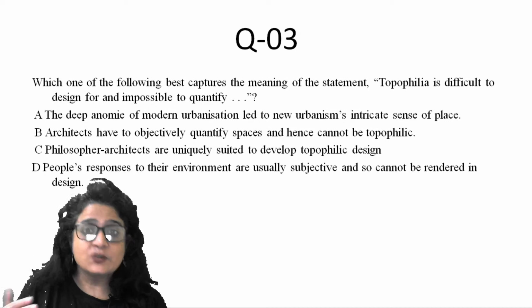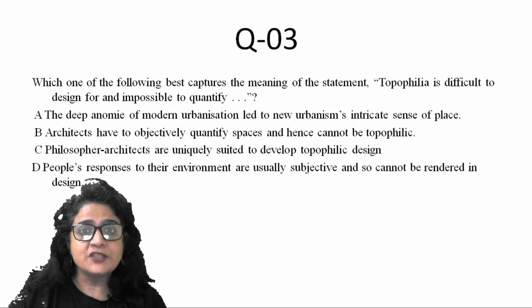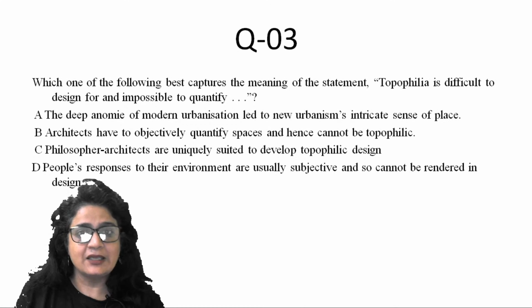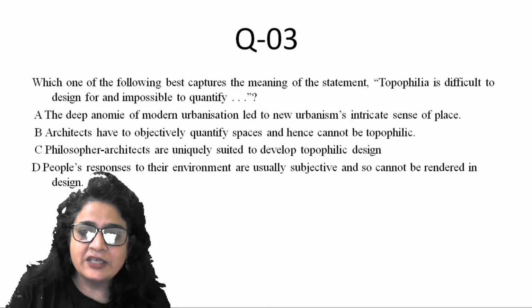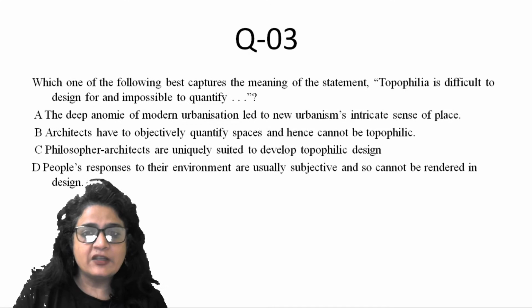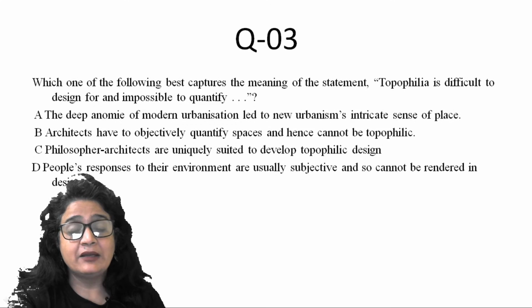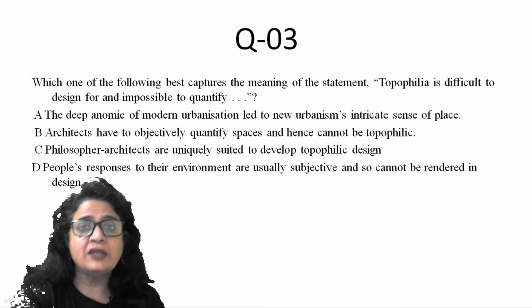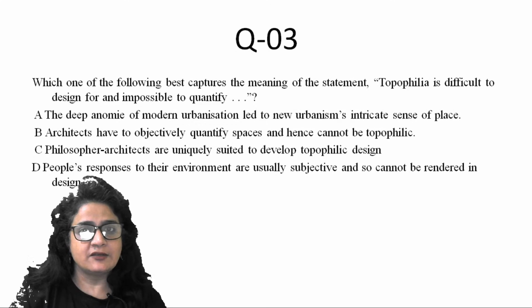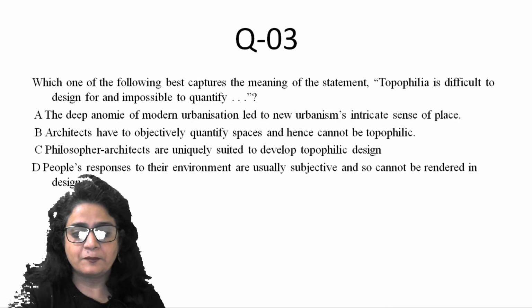So here it's very subjective. It's not an objective way to quantify that this is going to be liked by everyone. Liking, disliking is a very subjective thing. So it cannot be rendered in design, right? It's very subjective. That's what the author meant. Quantify. Something which is qualitative cannot be quantified. Liking a place is always qualitative, not a quantifiable term.